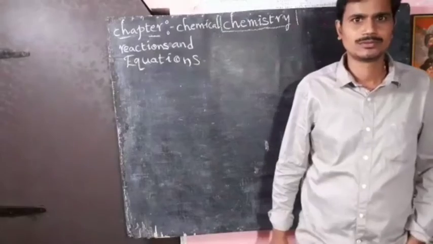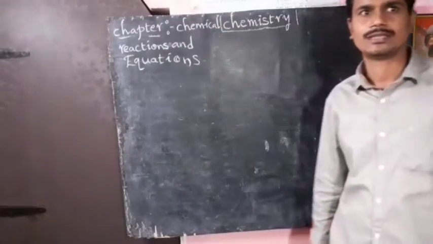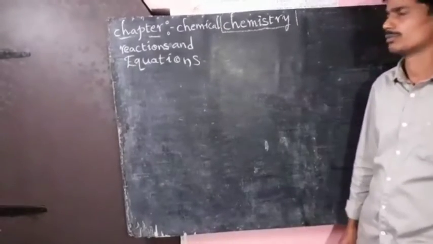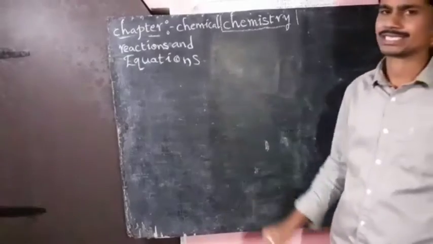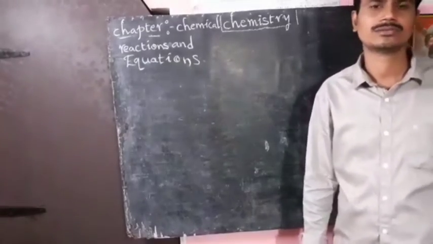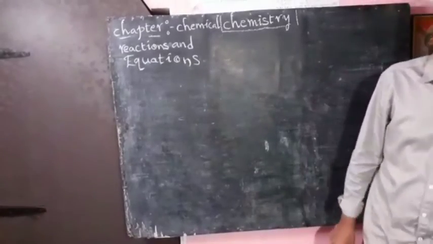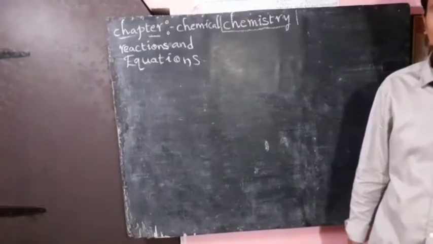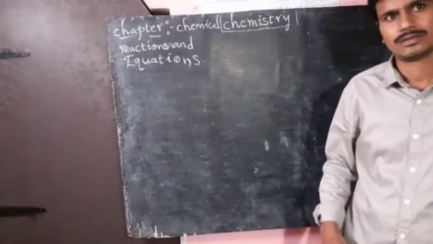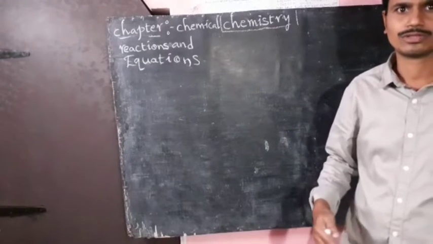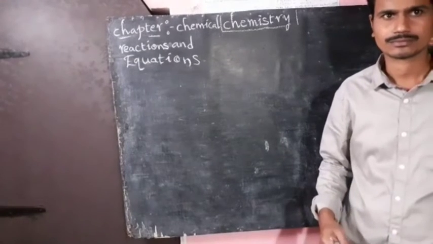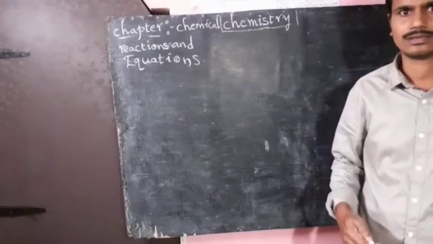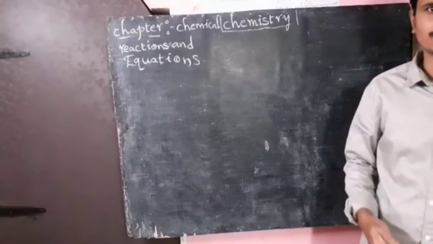Today we are going to discuss a new chapter about chemical reactions and equations. Before discussing this chapter, we have to learn the types of changes.